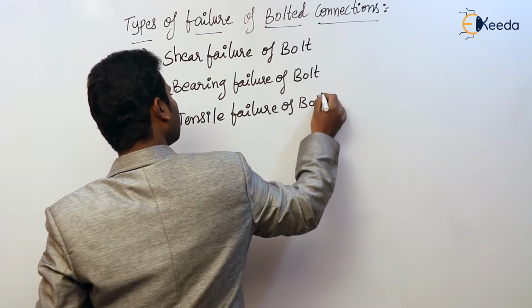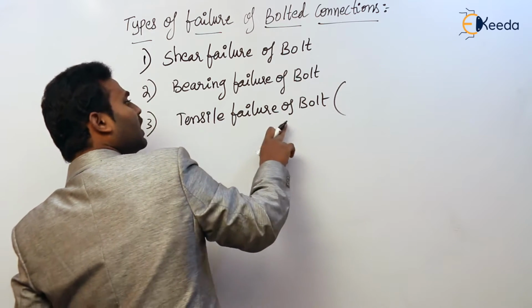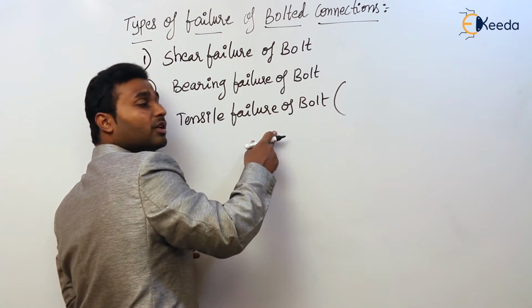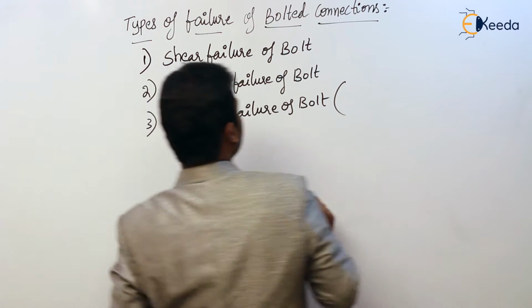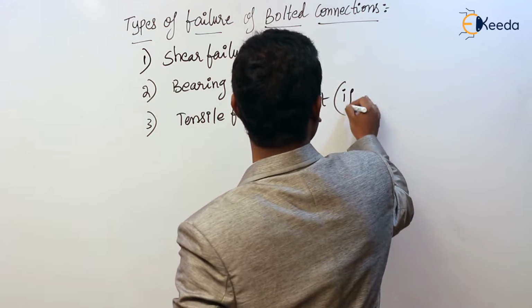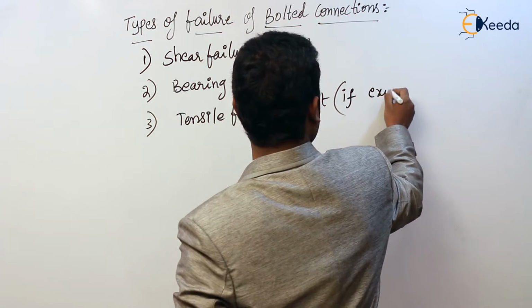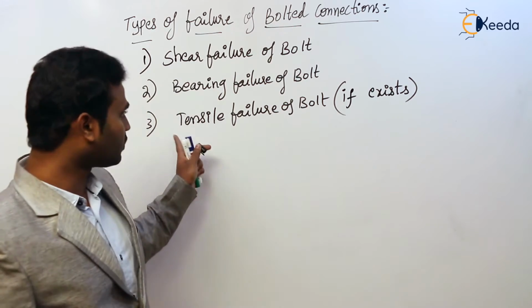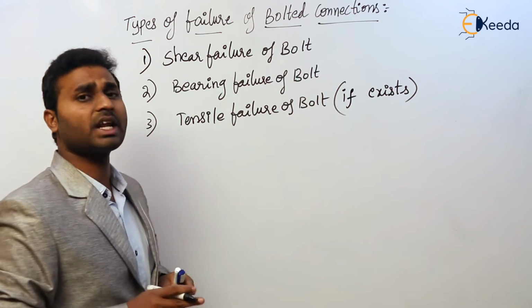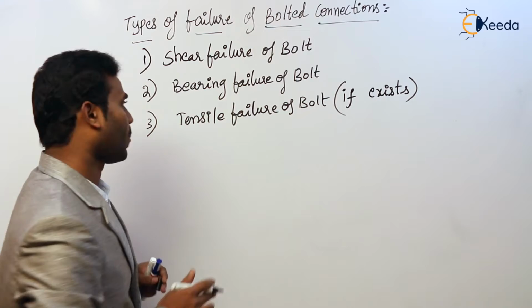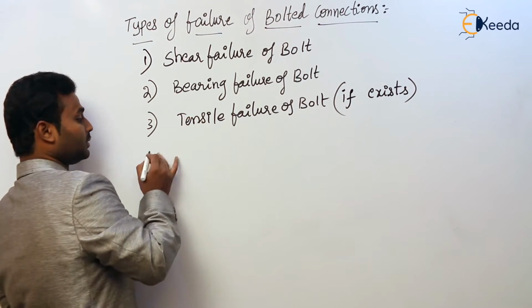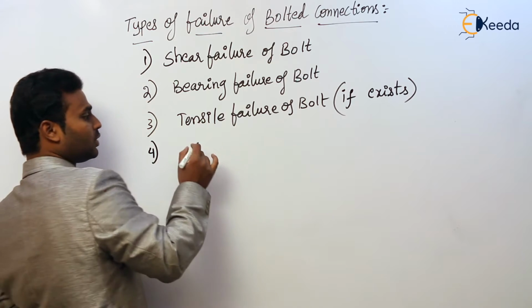So actually this is an exceptional case. It is not the regular kind of failure for the bolt. So failure of bolt, if it exists, tension failure, then only we have to consider this condition, or else it is not the regular or normal kind of failure. It means it does not take place in all the cases wherever a bolted joint is there. Only in some cases it is going to take place.